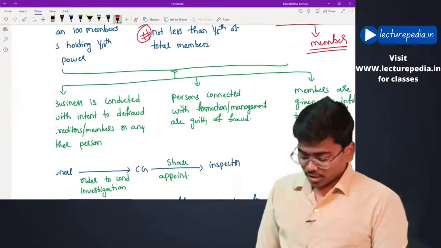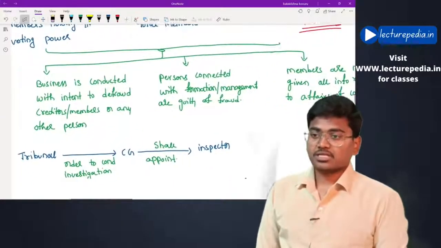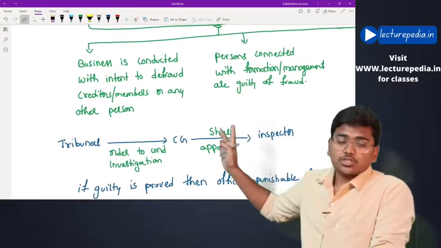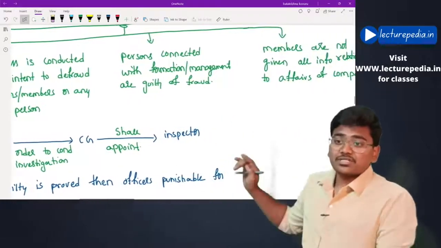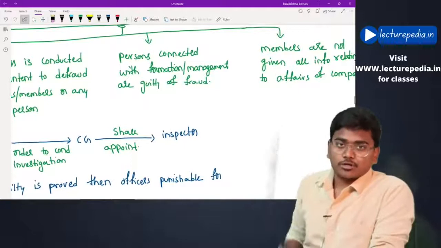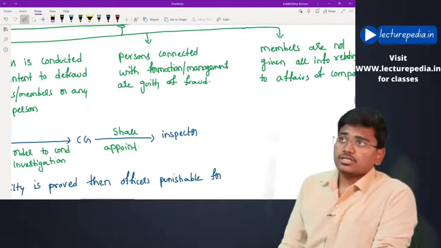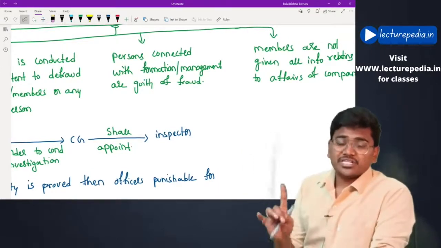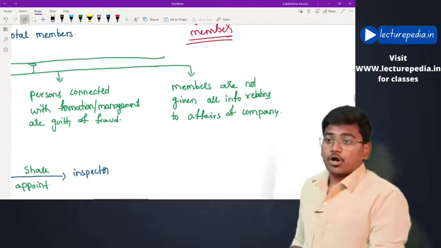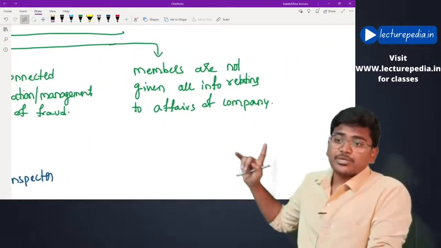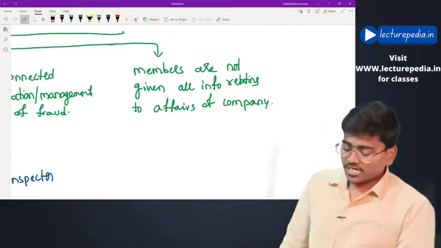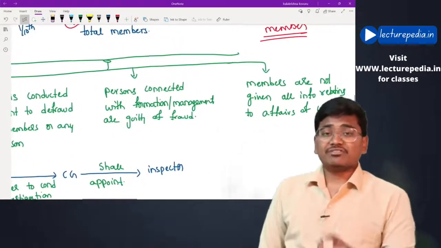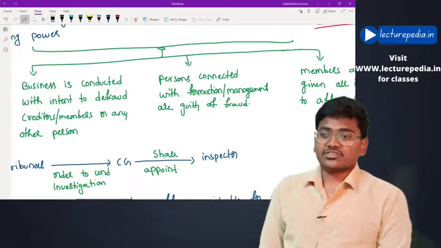Next, what are the grounds for filing the application for investigation? There are 3 grounds. First ground, business is conducted with the intention to defraud creditors, members, or any other person. Second, persons connected with the formation or management of the company are guilty of fraud. Okay, the promoters or the management of the company are guilty of fraud. In that case also, an application can be filed to the tribunal by any person. Third, members are not given all information relating to the affairs of the company. Okay, proper information is not given to the members. On these 3 grounds, an application for investigation into the affairs of the company can be filed under section 213.